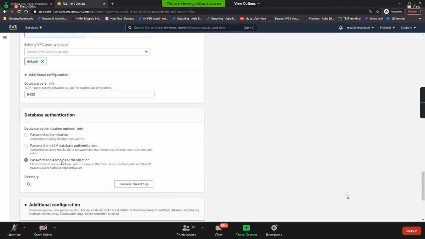Kerberos meaning, guys, remember the concept of Active Directory? Do you remember the Active Directory concept that we have discussed? What is the service in AWS which has the Active Directory concept?